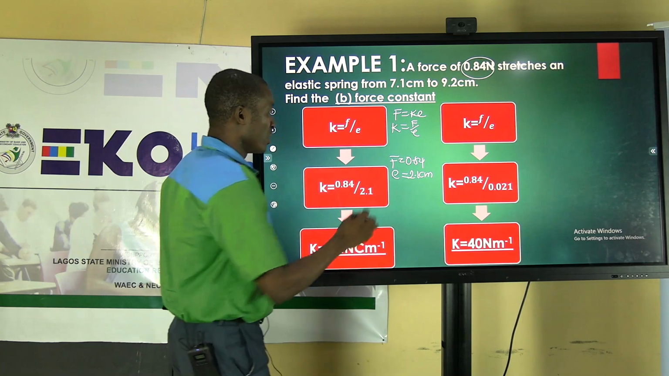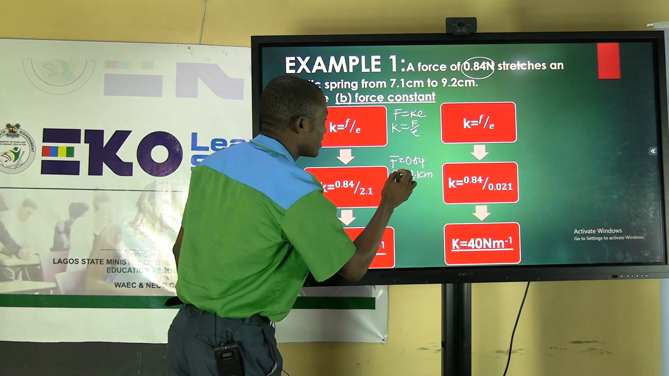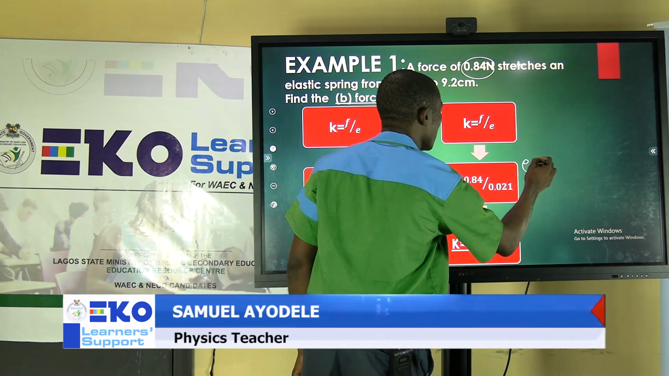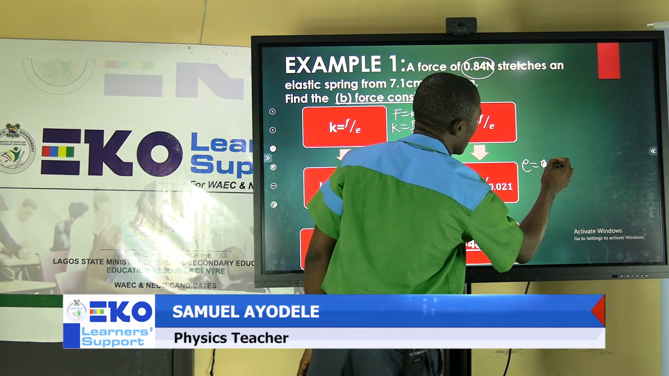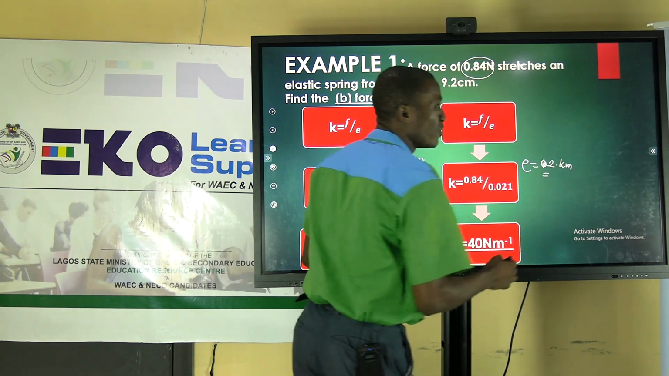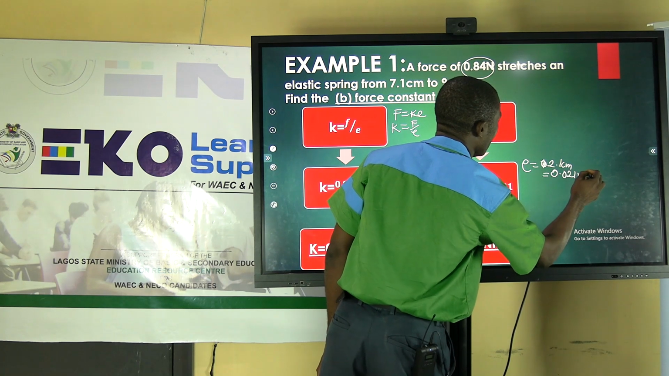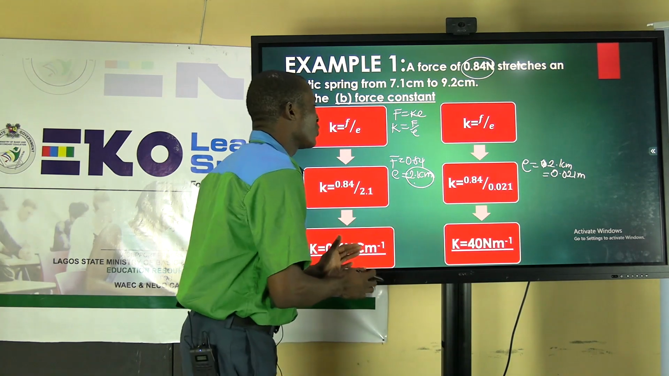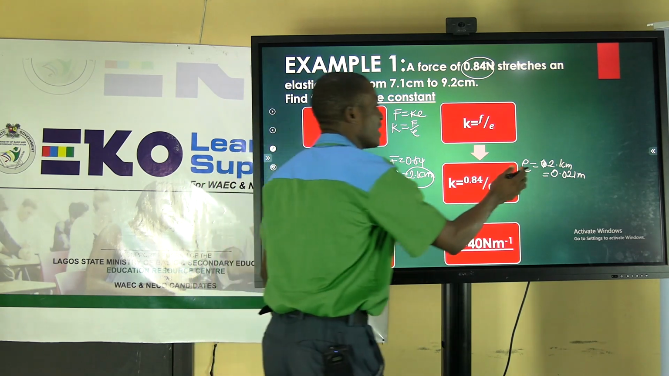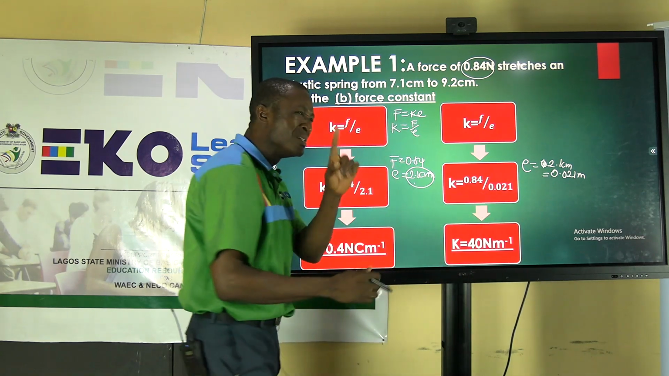Please take note. You can do it this way or do it this way. I will explain both. This extension is in centimeter. If you convert 2.1 centimeter to meter, you divide by 100, and you're going to have 0.021 meters. If you decide to use the extension in centimeter, the answer is different. If you use the extension in meters, you get your answer, but they will have different units.